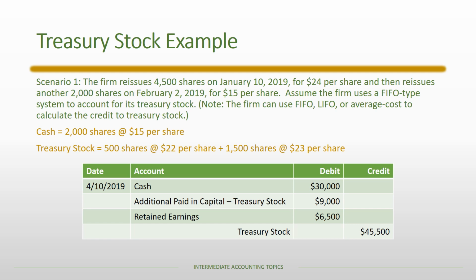And so in this case then our retained earnings would be debited for the difference of $6,500. If you notice, this is very similar to a cash dividend. Essentially we are making a distribution to our shareholders, and that distribution is coming out of earnings because there's really no other source for distributions to our shareholders.